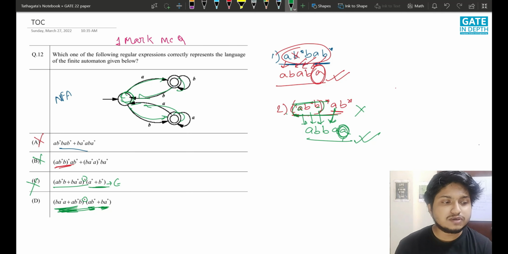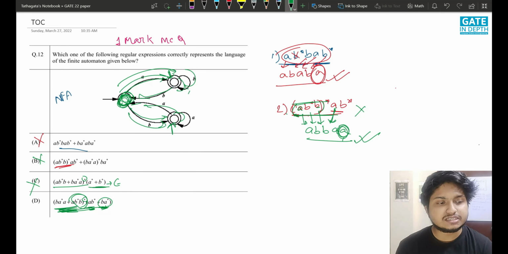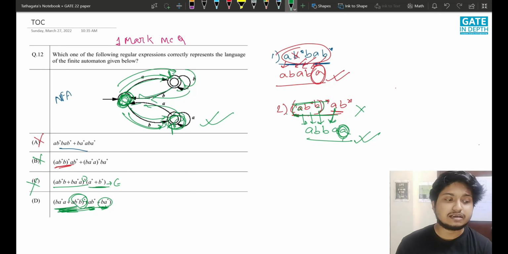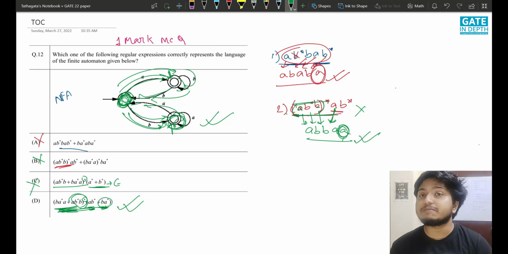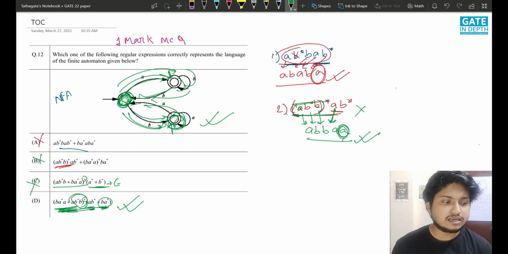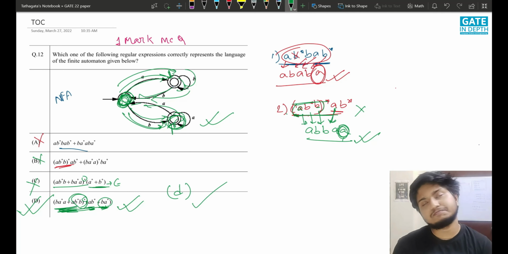After completing a loop, we are in the initial state, and we can go A B star, that is we complete here, and B A star, that is we complete here. So say we take A B star B a number of times and then choose B A star. So we go A B star B and then B A star. We can end up here. So this is accepted. This is very much valid, which I explained in the previous slide. So in this way, we can say that option D should be the right option.